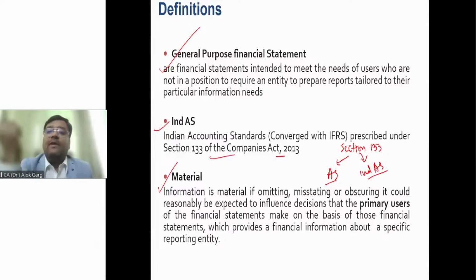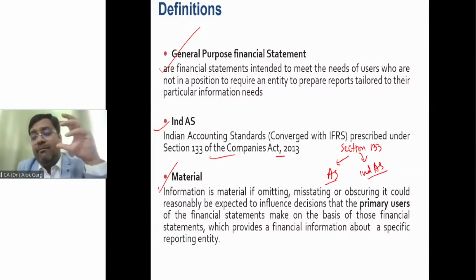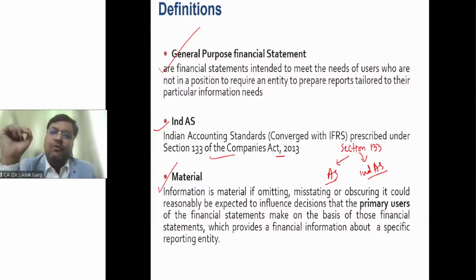Or obscuring means giving the scattered information. Means a main information has been scattered into bits and parts so that it will lose its gravity. And I have a very good real life example to explain the meaning of obscuring. What is the meaning of obscuring?